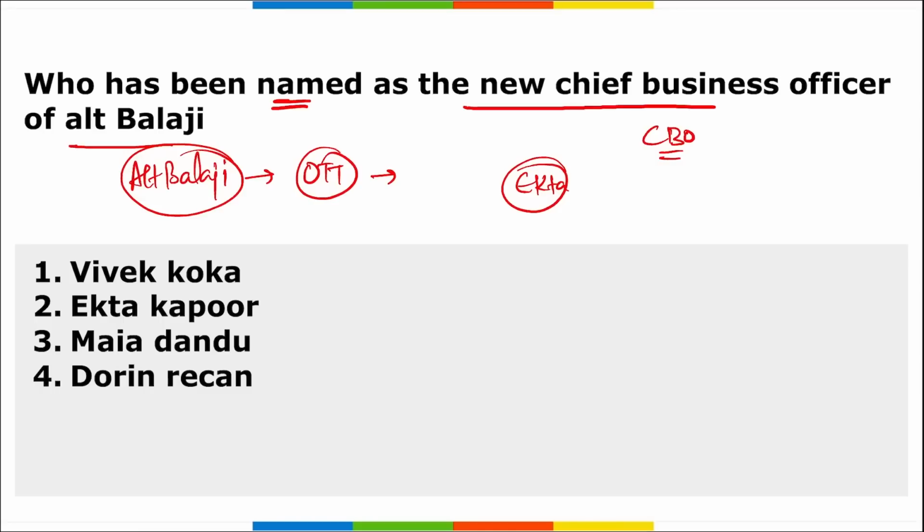We know Ekta Kapoor used to run Alt Balaji, and now Ekta Kapoor and her mother Shobha Kapoor have stepped down from their positions as the head of Alt Balaji. And now who is the new chief business officer of Alt Balaji? He will be Vivek Koka. Alt Balaji is an OTT platform, which means they have launched their own mobile application also, so that online streaming can be done. So who is the new CBO of Alt Balaji? Vivek Koka. Ekta Kapoor has stepped down from her post.